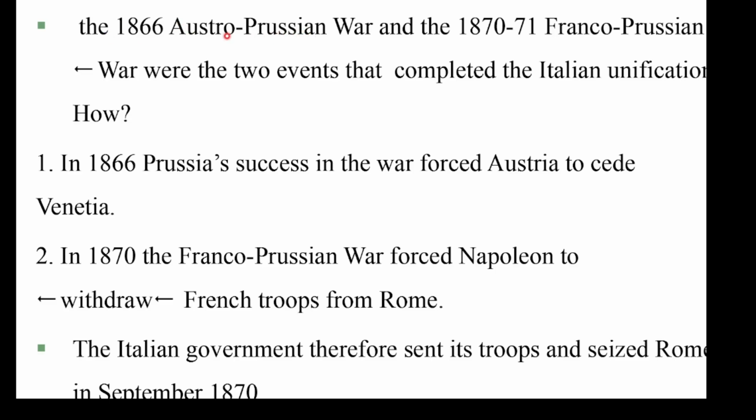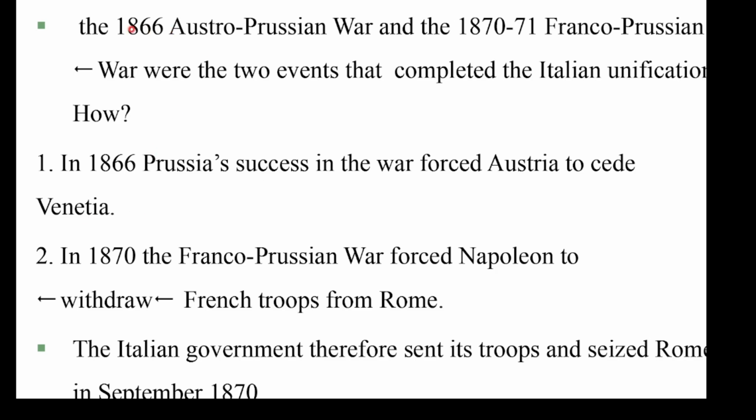Kanaaf 1866 Austro-Prussian waridha. 1870 to 1871 Franco-Prussian war. That means the war which fought between France and Prussia again or Germany. These were the two events that complete Italian unification. How? In 1866 Prussia success in the war forced Austria to cede Venetia.